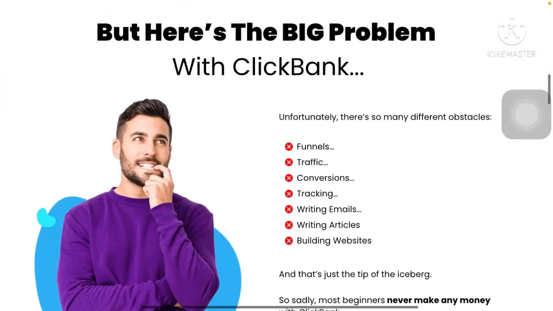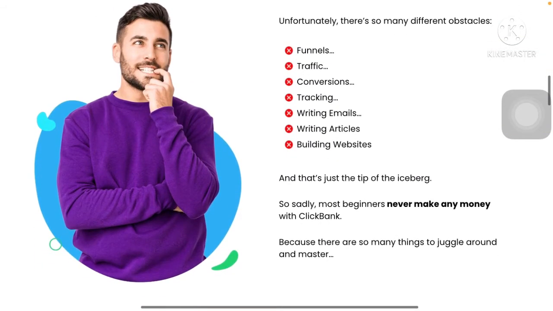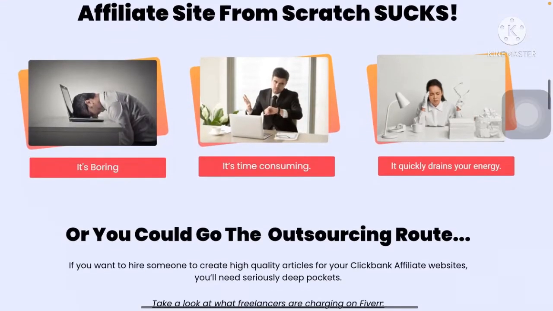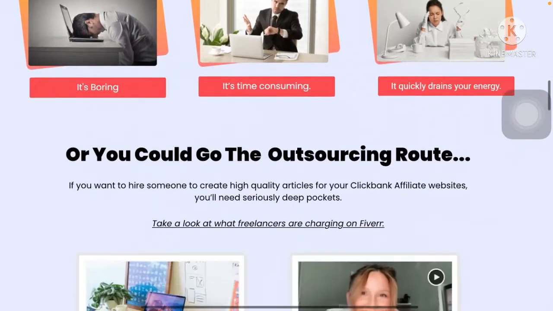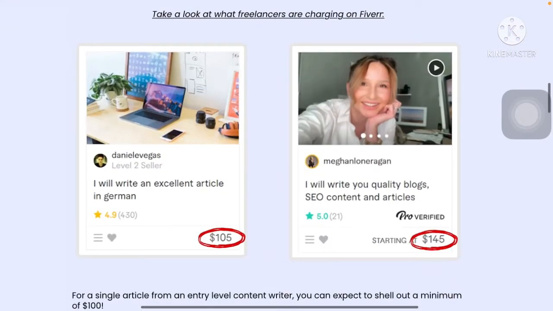Absolutely it is. And next, there is a big problem regarding funnels, traffic, conversion tracking, writing emails, writing articles, and building websites. But here is a solution, that is Banklify. It is going to do that. And so many freelancers are getting paid for very small things.